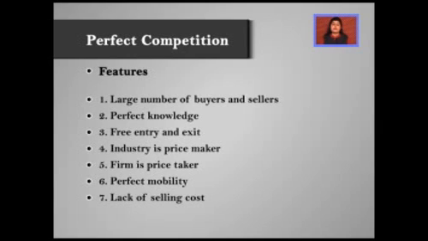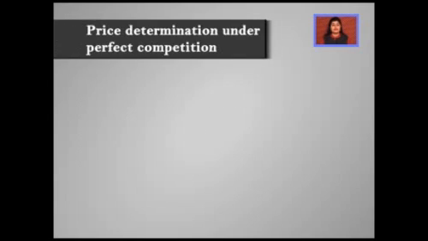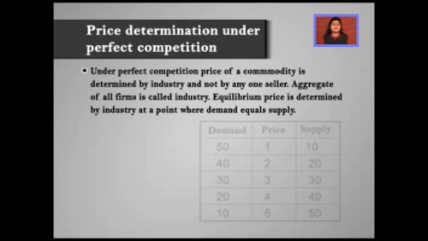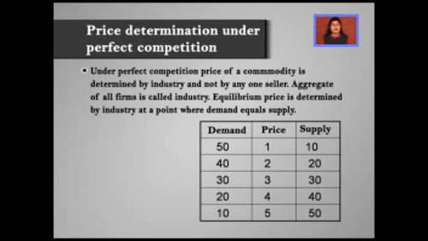Now, we are clear with the meaning and features of perfect competition. We move on to how we determine price under a perfectly competitive market. Under perfect competitive market, as I just told you, price is determined by the industry and not by one seller, and the aggregate of all the firms selling the homogeneous product is called industry. Equilibrium price is determined by forces of demand and supply.